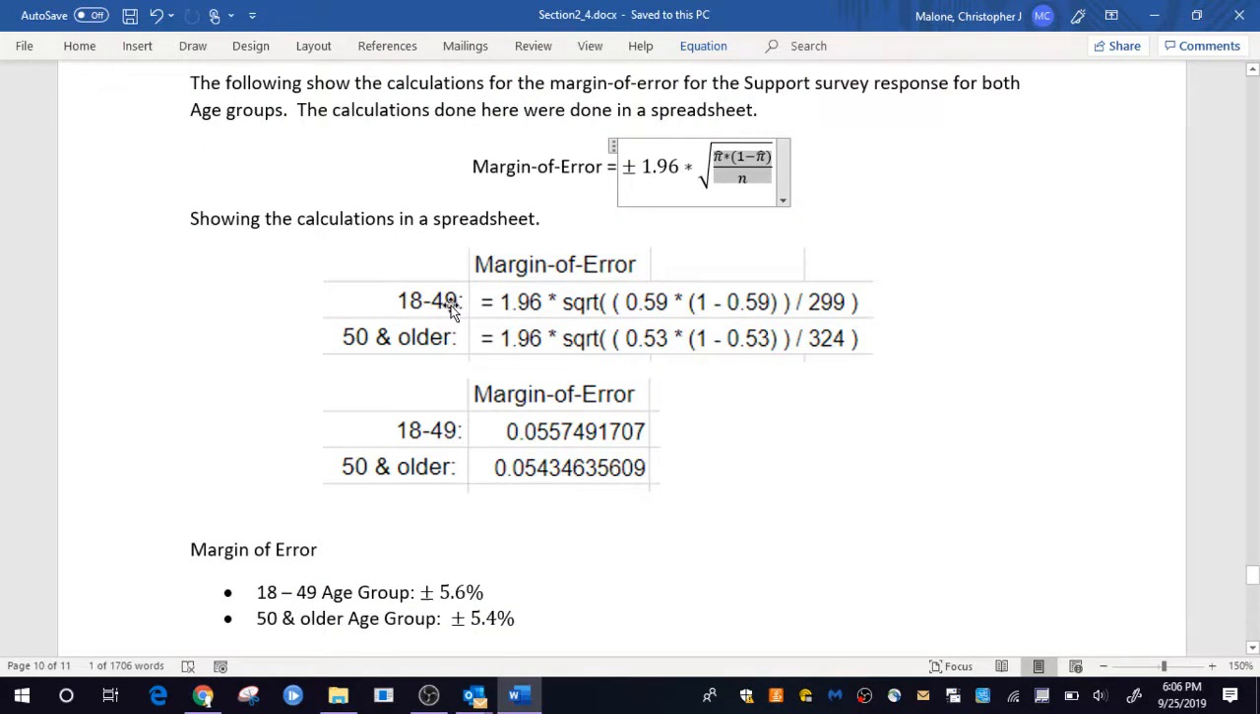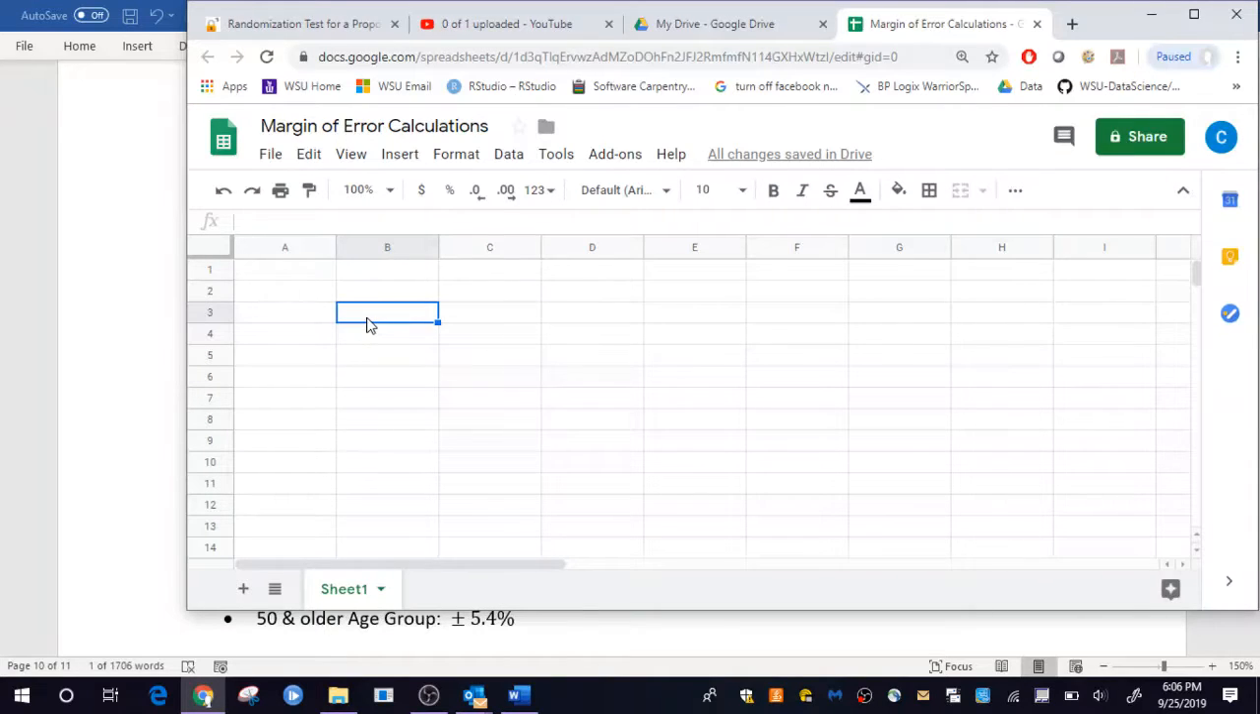So I'm doing this for two different groups here. So let me go ahead and do that, as I have on the screen there for you. So age group 18 to 49 and 50 and older. And then the margin of error calculation will be put here.